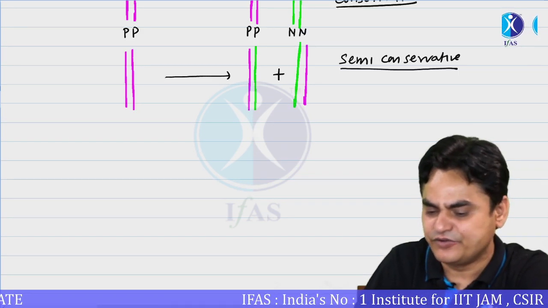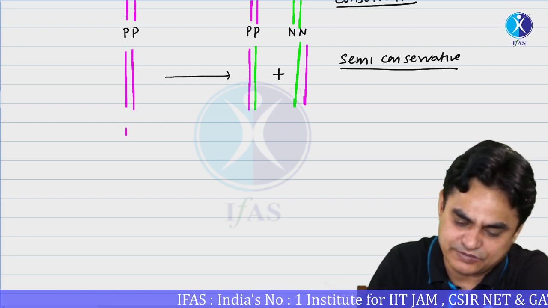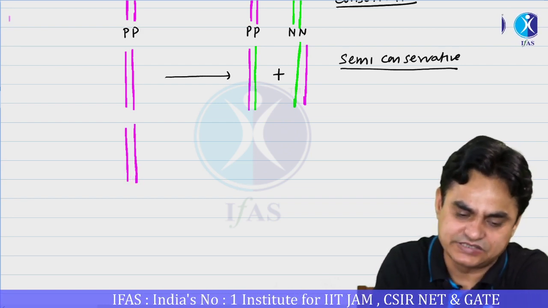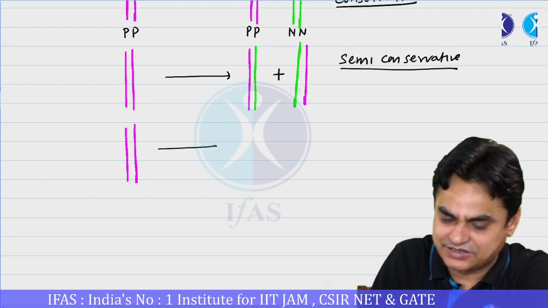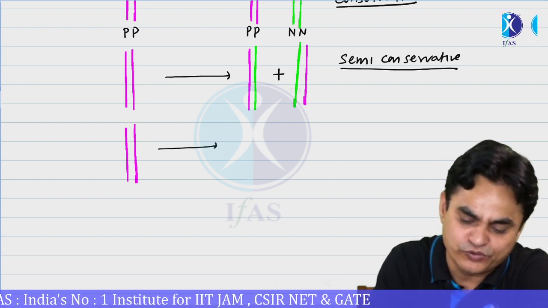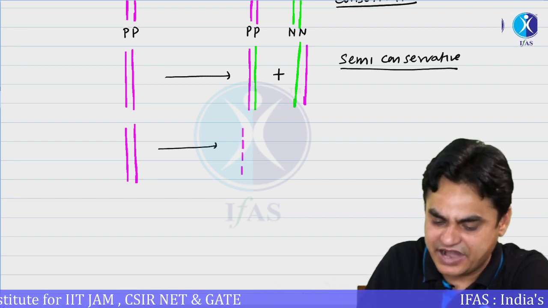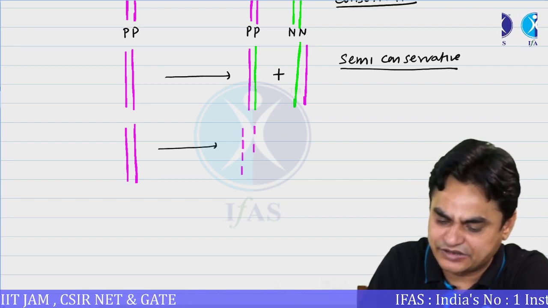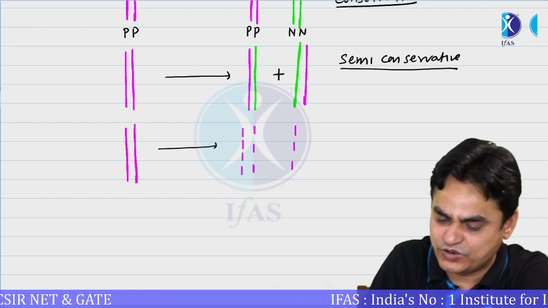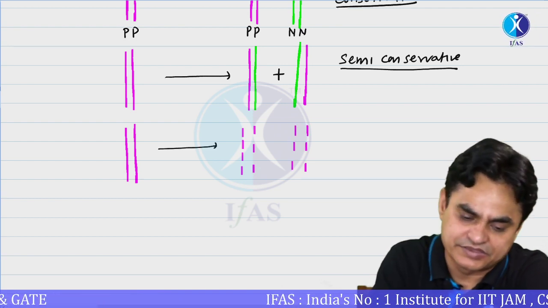A third scenario is possible: suppose these are both parental strands, and the nucleotides present in this DNA get degraded, and the new nucleotides and old nucleotides mix together and form the DNA.